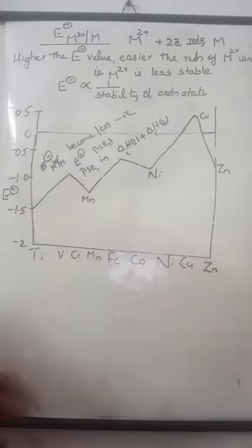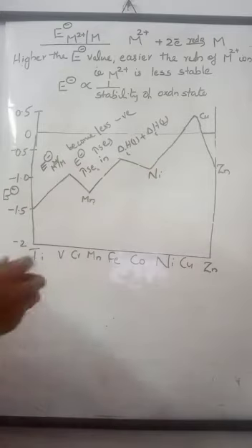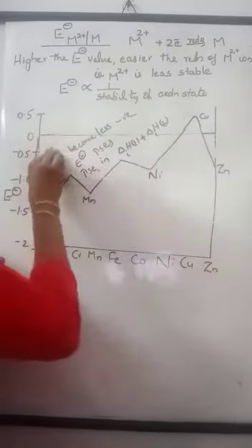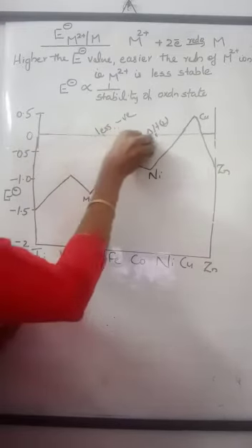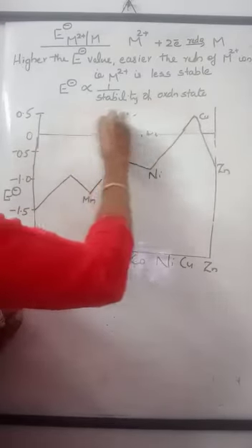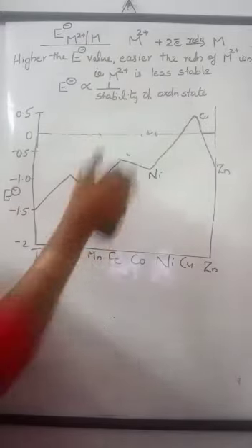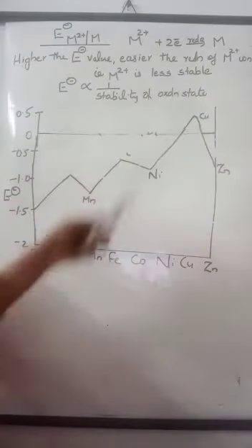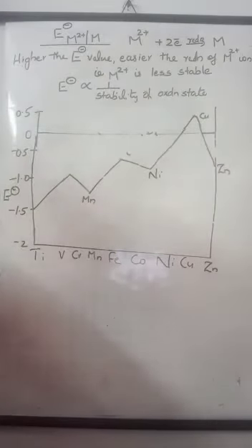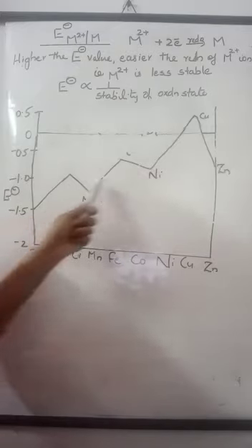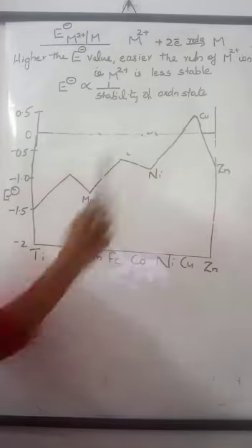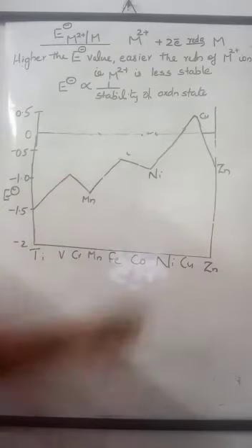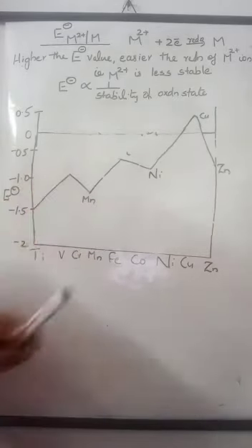Now in this graph we can see the E0 values of all the elements are negative except for copper. Only for copper the E0 value is positive.